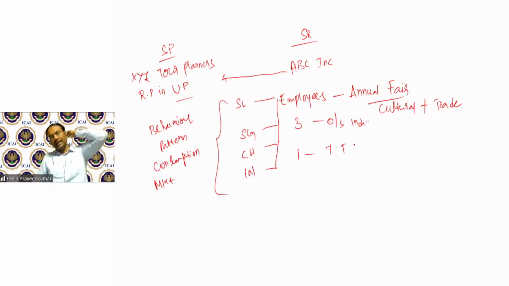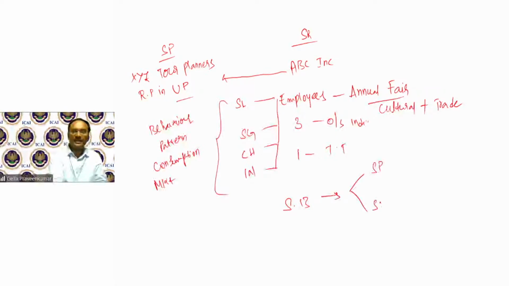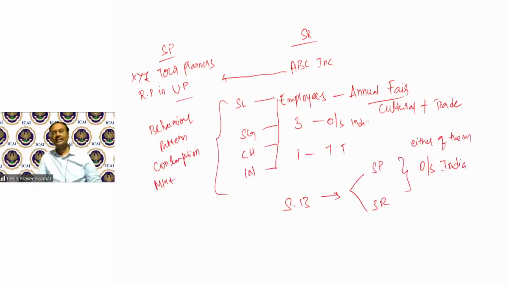Now, when I apply provisions of Section 13, basic condition, when I apply Section 13, service provider, service recipient, either of them should be outside India. Now, in this case, ABC outside India, this XYZ tour planners is in India.